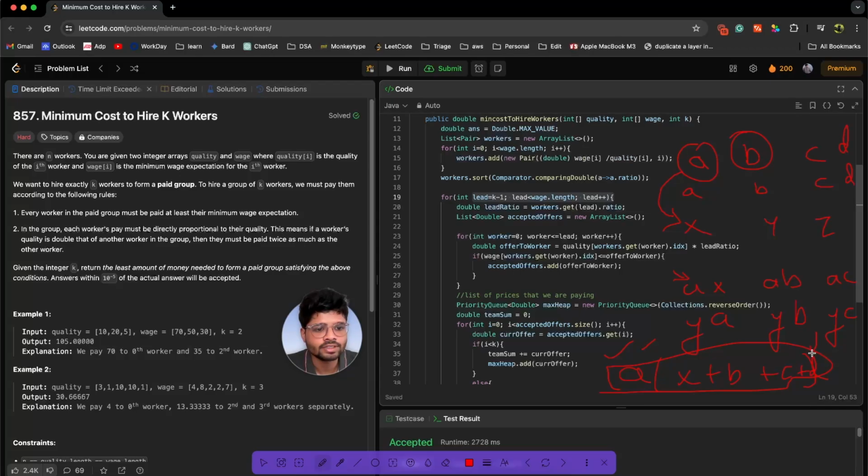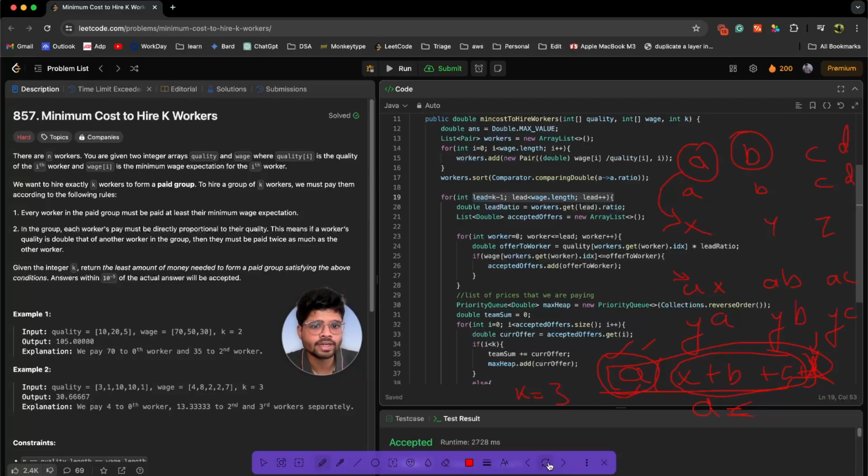Obviously we have to check whether D is greater or lesser. If D is greater, then we won't add. If the team requirement is 3, we will check if D is lesser than any of the elements. If it is, then only we will consider it, otherwise we won't. And then at last, directly multiply with the team lead's ratio and you will get your team sum.